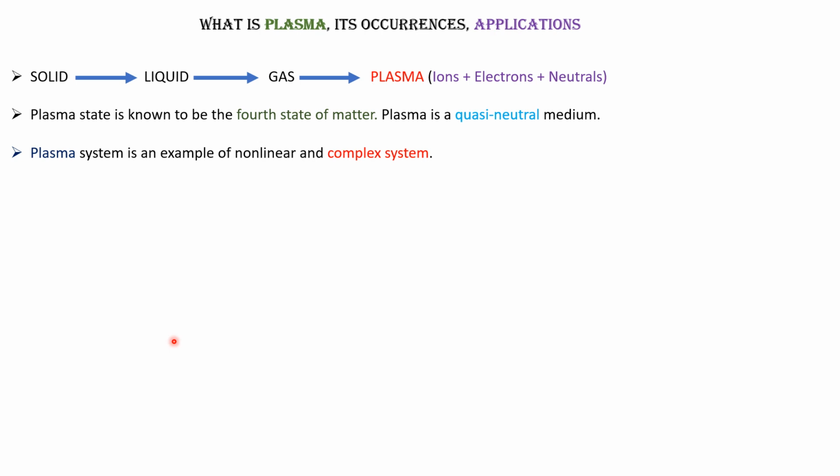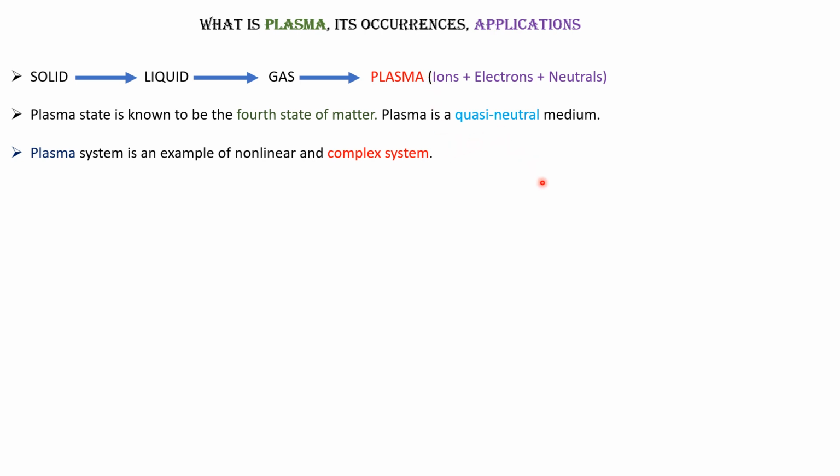There are three states: solid state, liquid state, and the gaseous state. And additionally, there is also one more state, that is plasma. Next, ionization: ions will be there, electrons will be there, and neutral particles. It is known as the fourth state of matter: first, second, third, and fourth. But it is quasi-neutral.